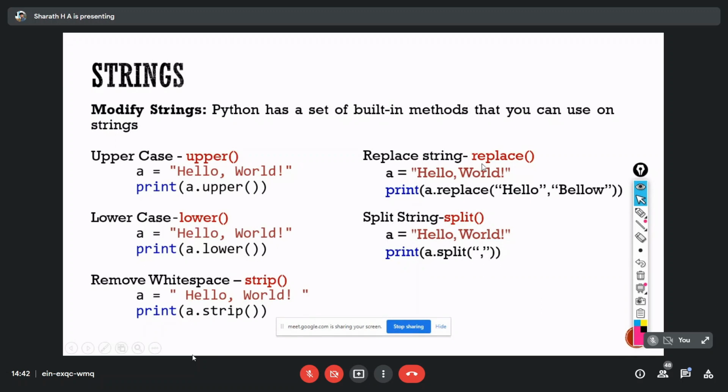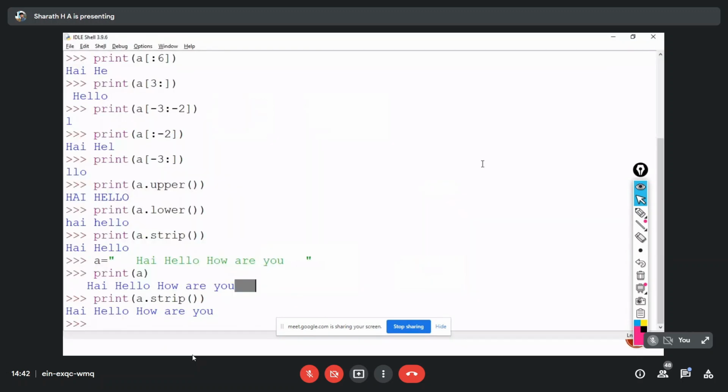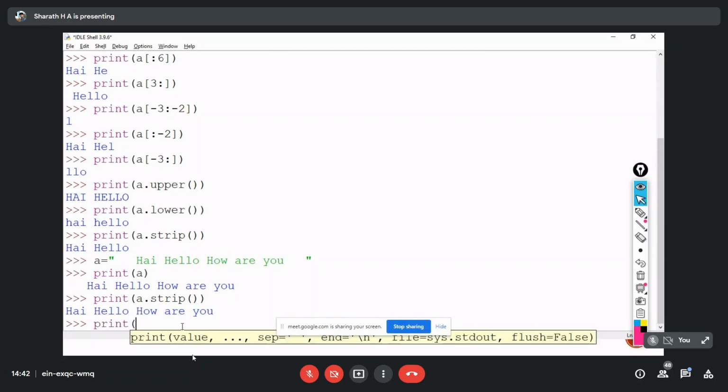And again replace, that means we need to replace one word or one character by another, so we can replace that. So print. Okay, you may ask why I'm using all this a dot a everything in print. So you can see exactly how that function is working. That's why I'm using all this within print only. Okay, you can use that a dot strip outside the print also.